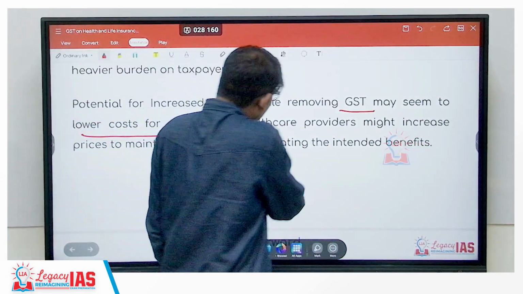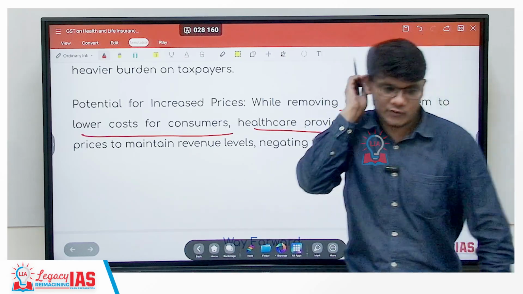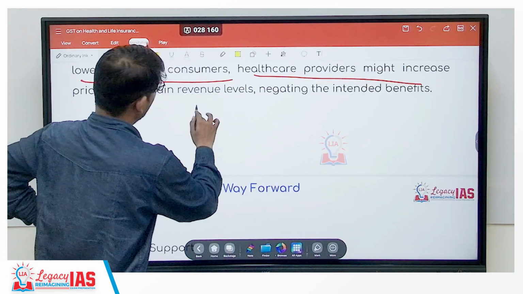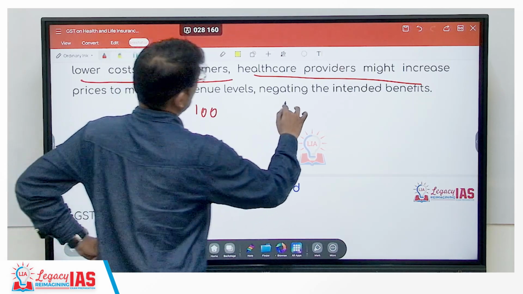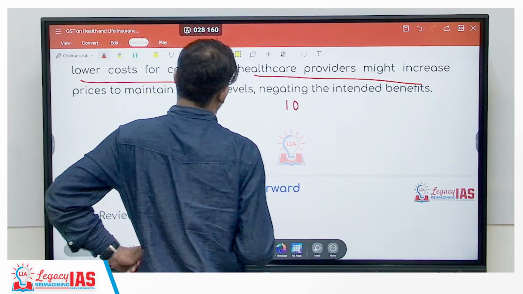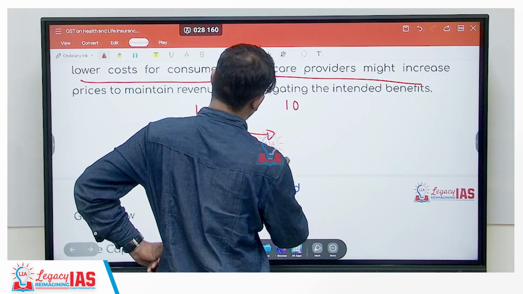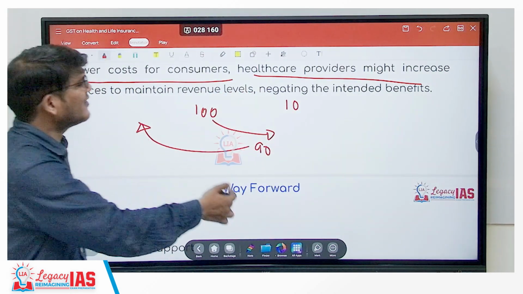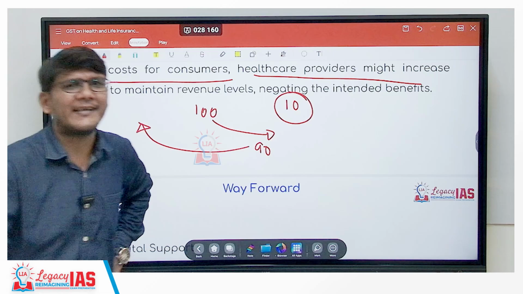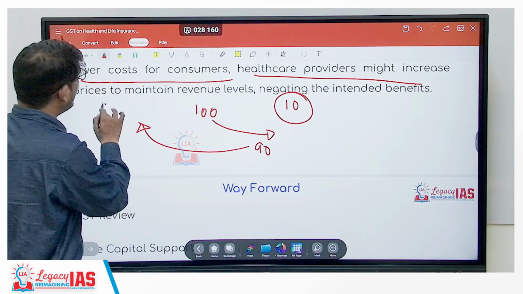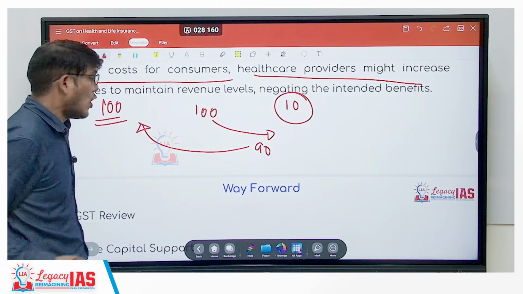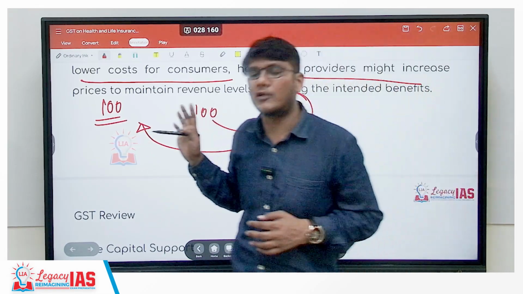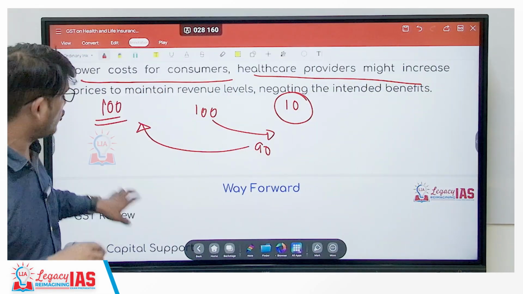But the healthcare providers might increase the cost. See what happens is, if a product is 100 rupees, 10 rupees is GST, and let's say the government removes this GST, now the product is 90 rupees. So the provider will say, okay, anyhow it was 100, this 10 rupees has been removed by the government, let me take the advantage of that and keep it at 100 rupees only. So the health provider may not transfer that benefit to the client or the consumer. That is another issue which can happen.